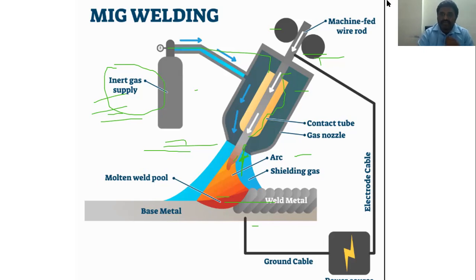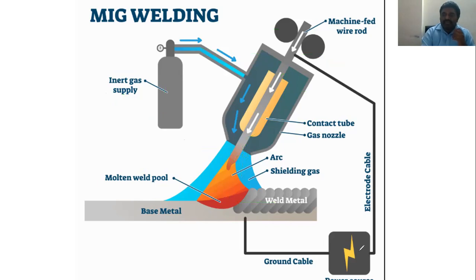Now once again, from the diagram, the power supply gives one connection to the workpiece base metal and another to the electrode, which is a bare wire.